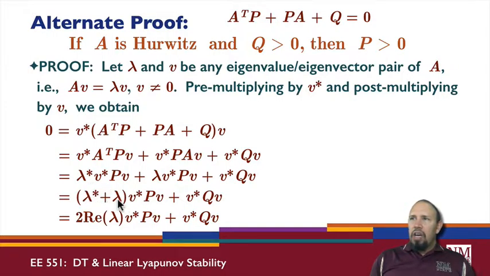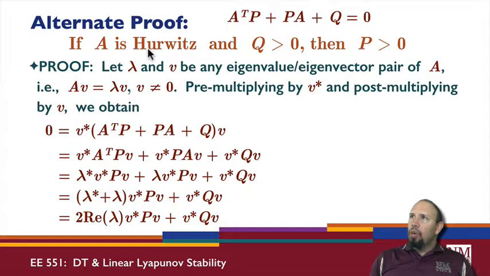So I have this quantity. If I take any complex number and add its conjugate, I get 2 times the real part of that value. So this gives this. Now again, all of this must add up to 0. Q is positive definite, which means since V is non-zero, this must be a strictly positive quantity, which means this must be a strictly negative quantity.